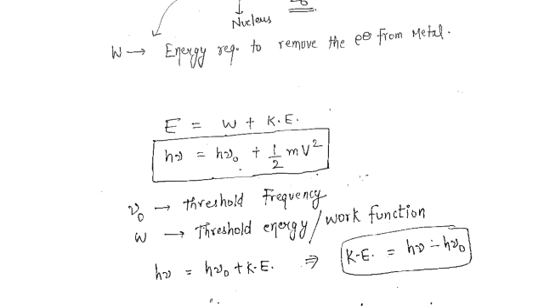Okay, so E equals h nu, and the work function W we represent by h nu naught. H is Planck's constant, it will not change, but nu naught is the minimum frequency of light. Light must possess this frequency to eject out the electron. Plus the kinetic energy, which we all know is half mv square.